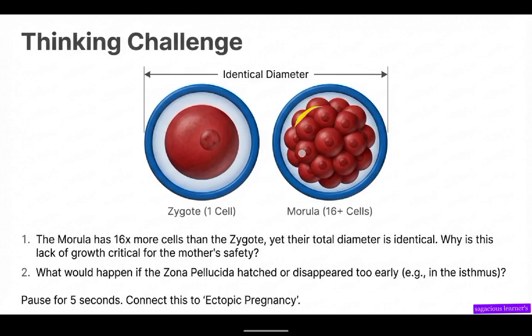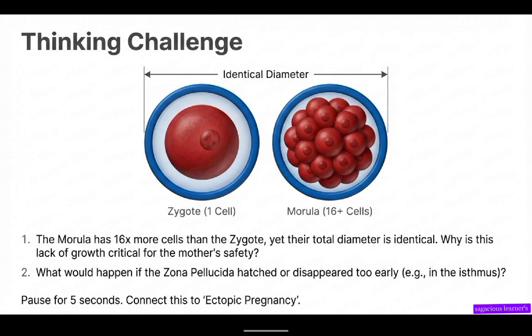So look at the morula. Now, if you observe, this morula and the zygote that has already undergone mitotic cell division have the same size. Why is this? Lack of growth is critical for the mother's safety. The first question is, why do the zygote and the morula have the same size, or identical diameter? And why is this lack of growth critical for the mother's safety?